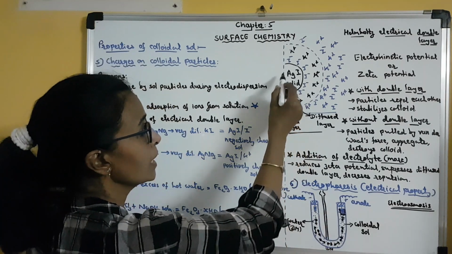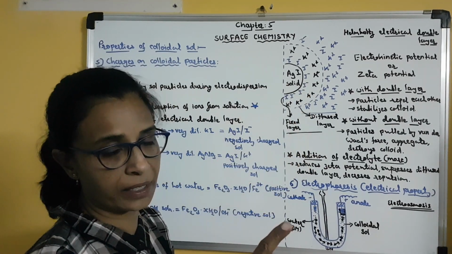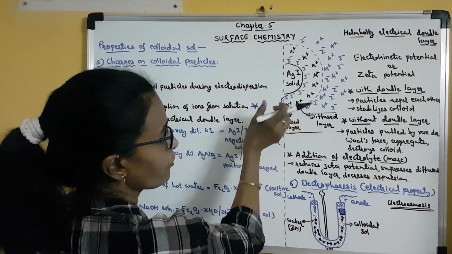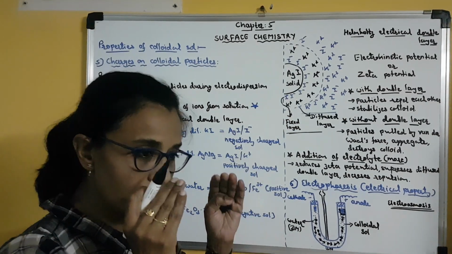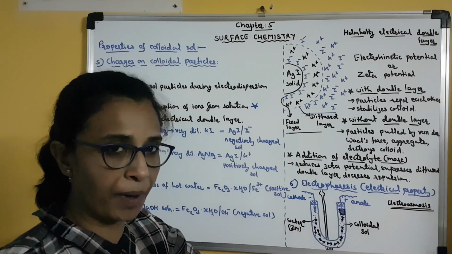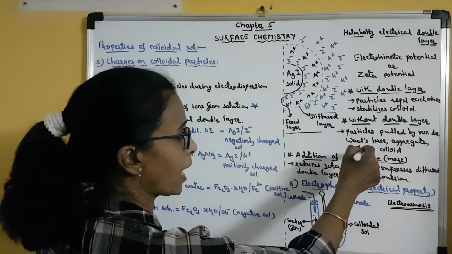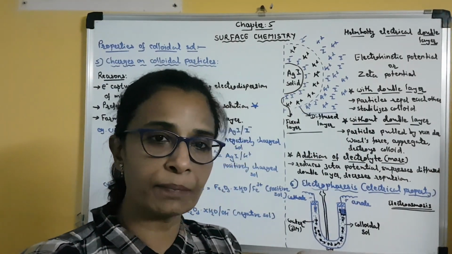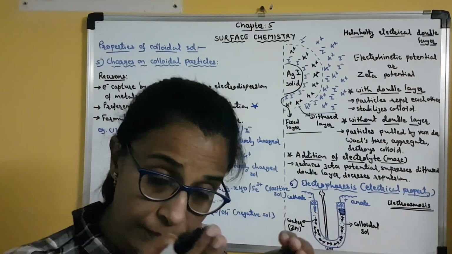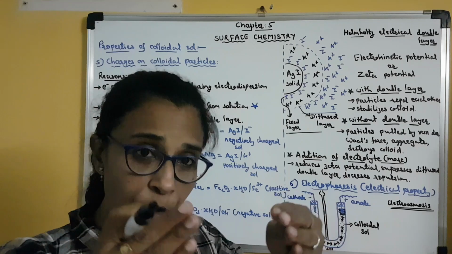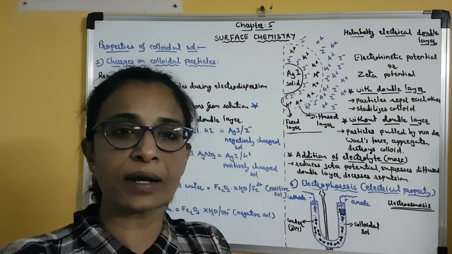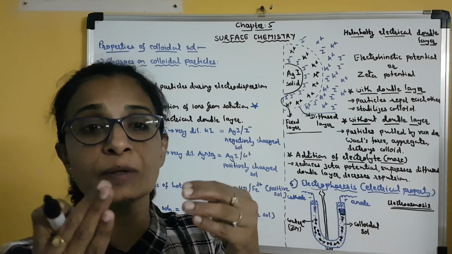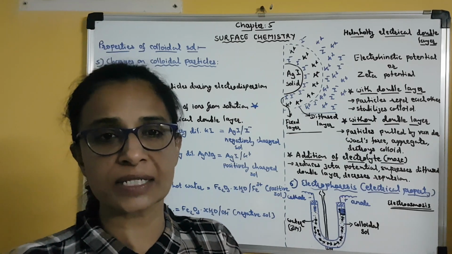I told you in the beginning, this is one colloidal particle of silver iodide. Around this particle there is a formation of the Helmholtz electrical double layer. But in the colloidal sol, there may be some particles or precipitates which do not have a double layer. Then what will happen? If they don't have a double layer, then they can be attracted by each other. When they come close to each other, due to the van der Waals force of attraction, they will be pulled together. So they will aggregate, combine, and precipitate out. So this will destabilize the colloid.